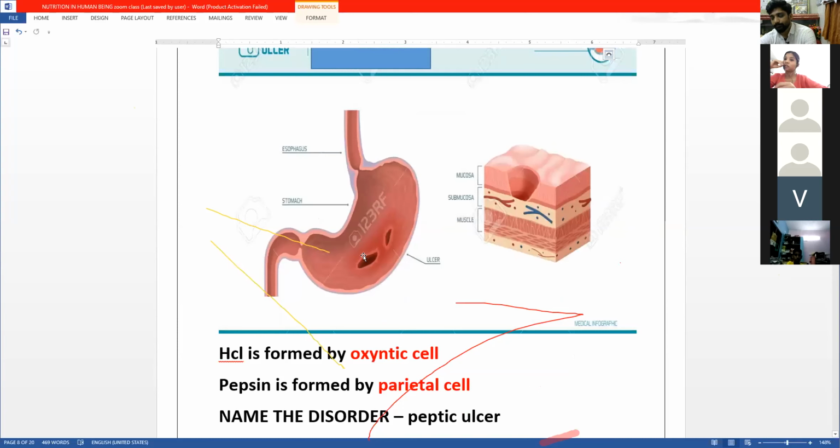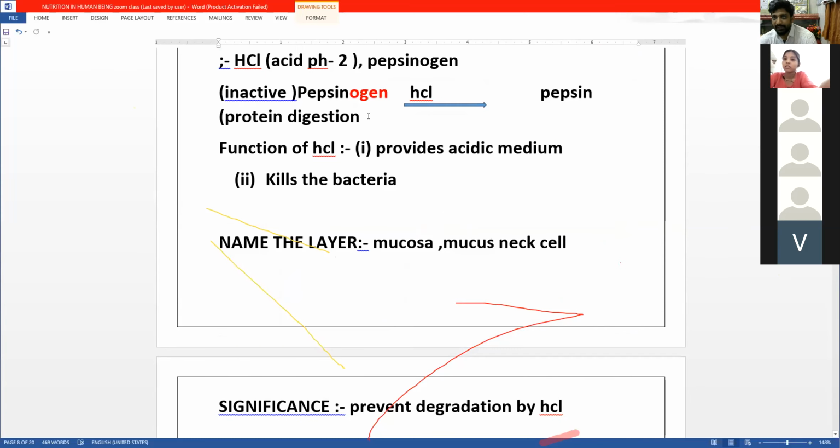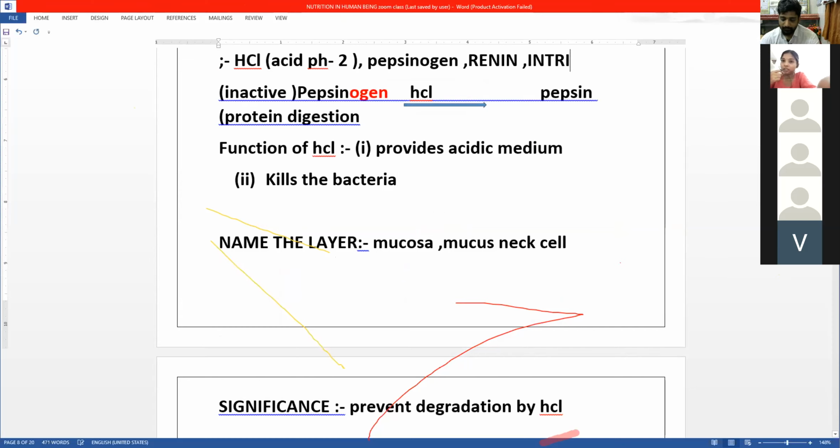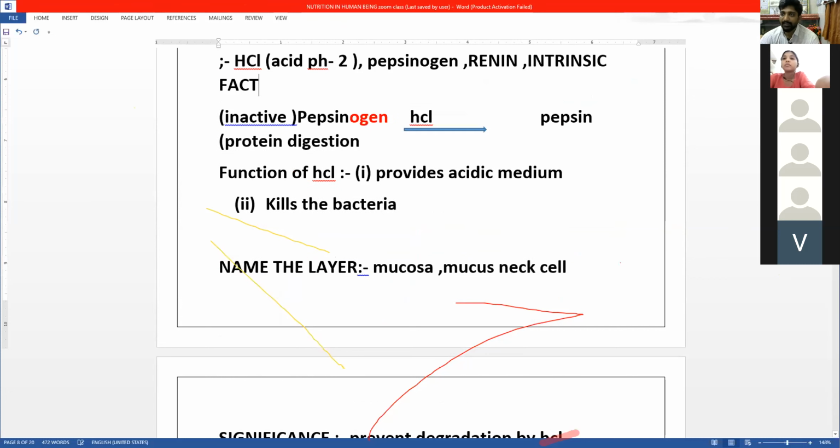Bhaiya, what about renin, Bhaiya? What about renin? Yes, that is also there. If you want, I can write it out. We have not only renin, we have something called intrinsic factor. You have written the notes, right? Yes, Bhaiya. It is not there in the syllabus. When I give the notes, they will be deeper than this.